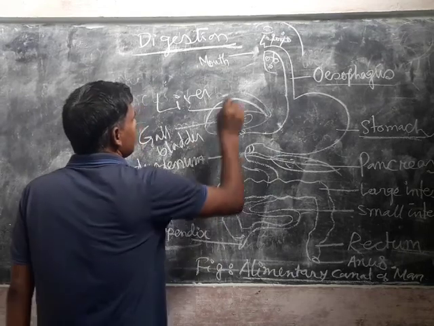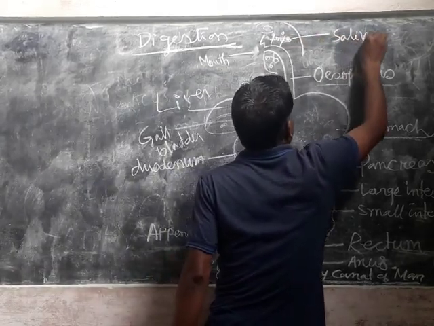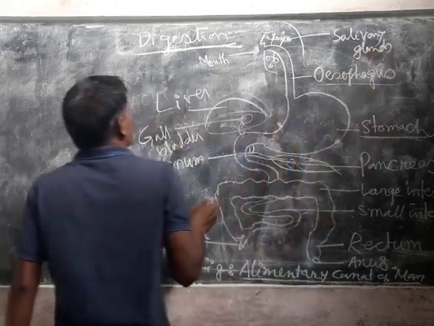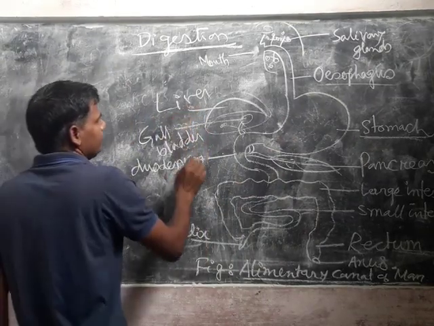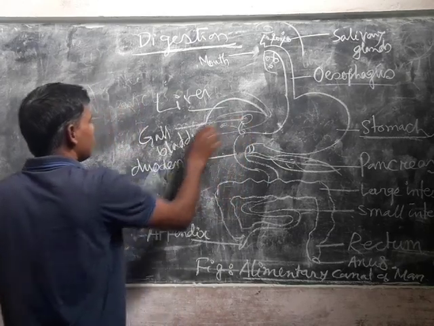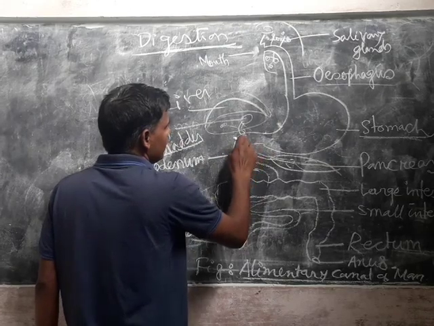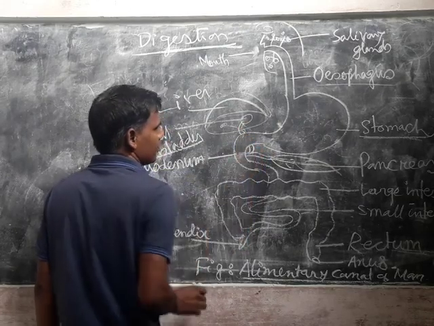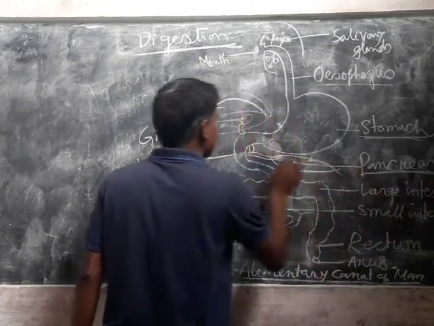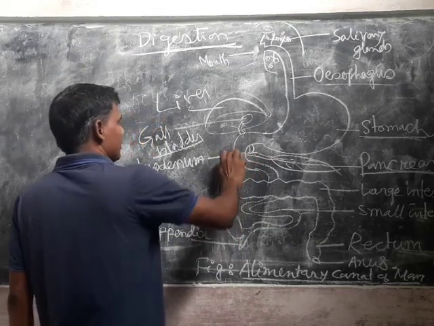Another associated glands, these are called salivary glands. Three pair of salivary glands are there. Now this is liver. Liver secretes bile juice, and bile juice is stored in gallbladder, and from gallbladder it comes to the digestive tube through this duct. Another is this, pancreas. Pancreas secretes pancreatic juice that comes to this part of the digestive tube.